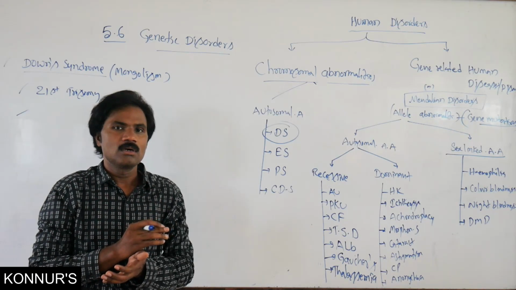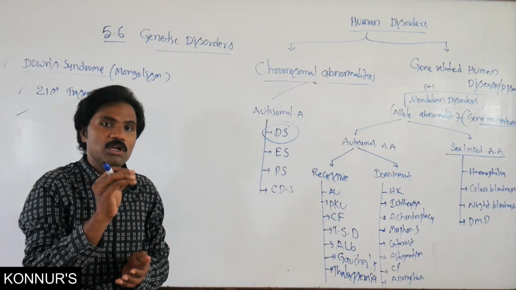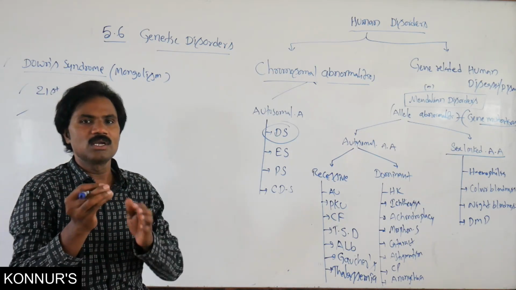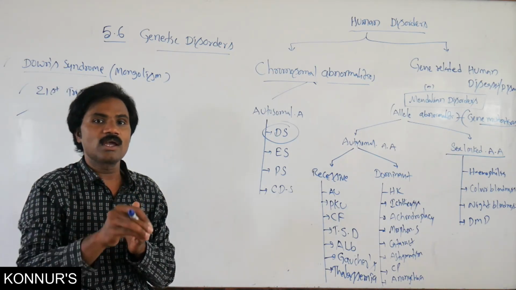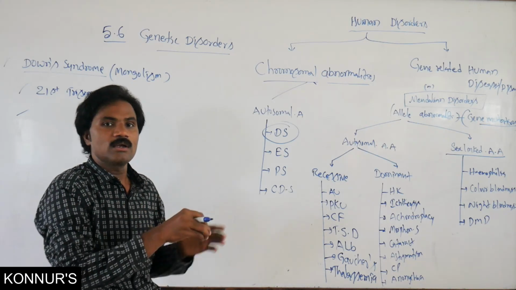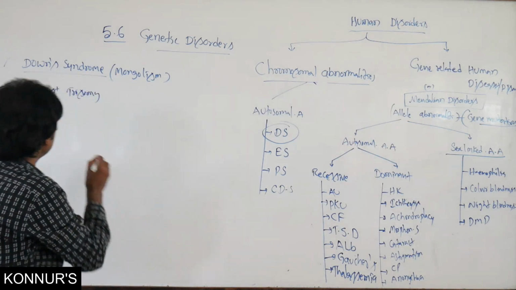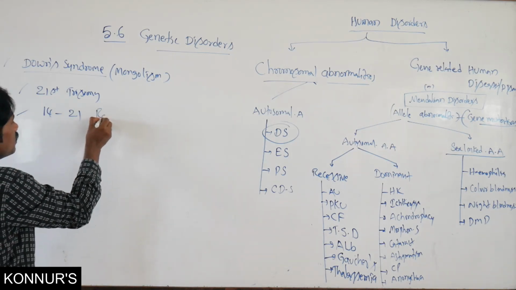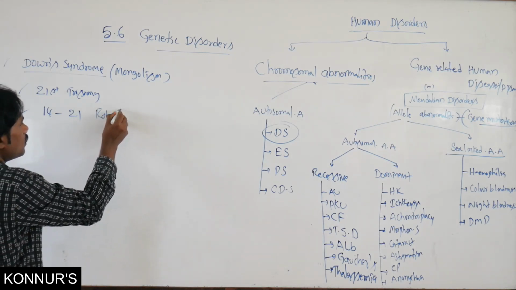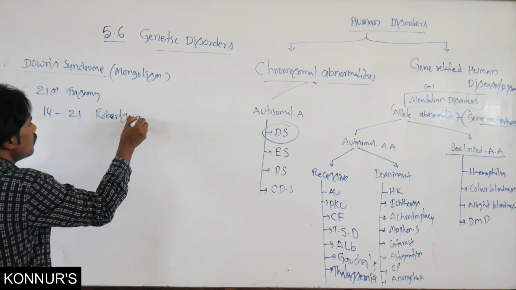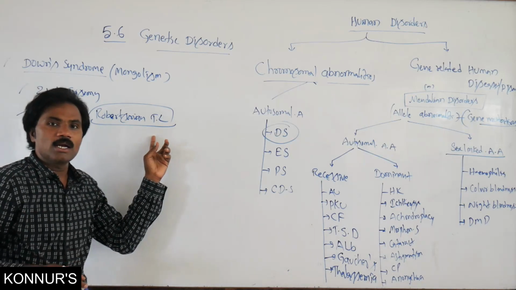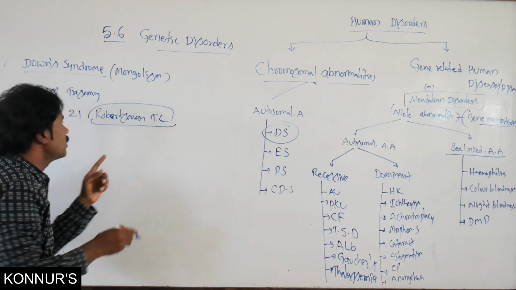Normally the 14th chromosome transfers to the 21st chromosome. That is a translocation, the second method by which Mongolism is caused.